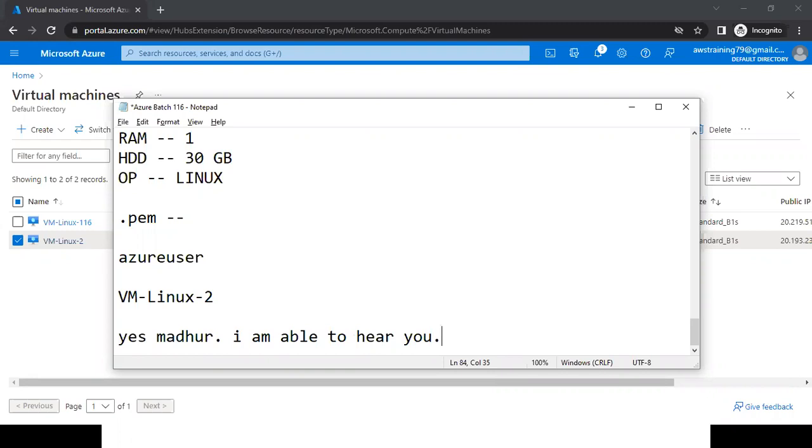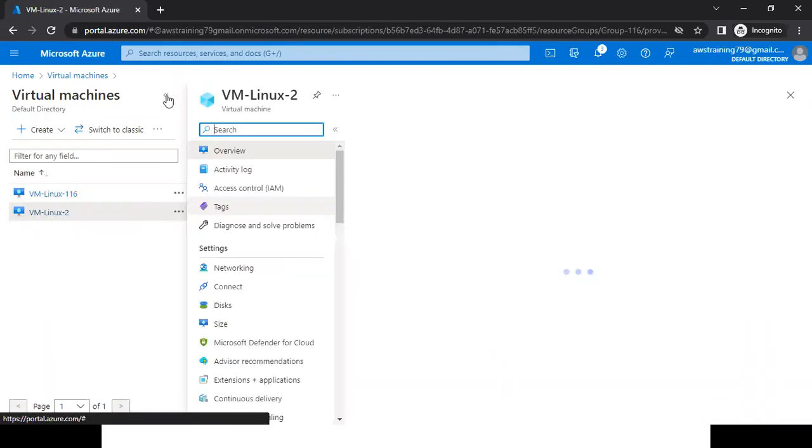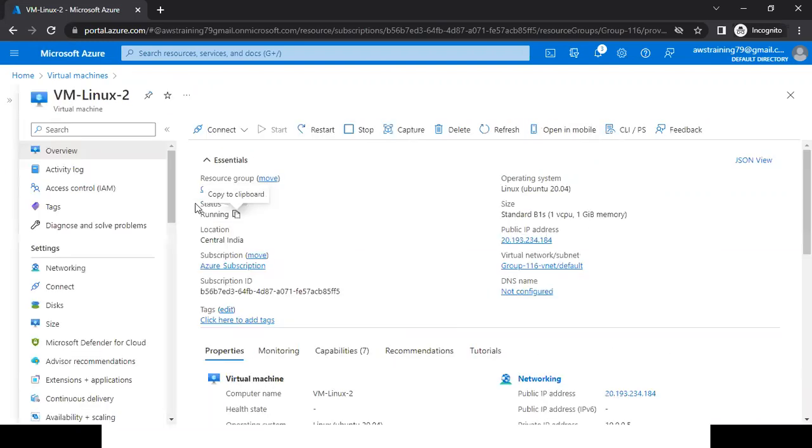Sir, after that, suppose how do we know that this machine is closed, stopped or running? Yes, here we have a status. If it's stopped, it is showing as stopped. If it's running, it is showing as running. Is this the only option to know, sir? Yes, here we have the option of status. Here also, if you open this machine, in the overview. Okay, sir. Thank you.